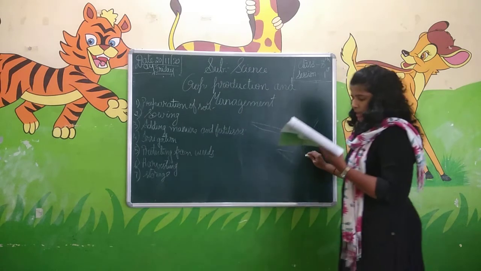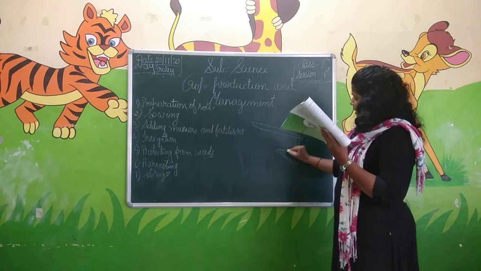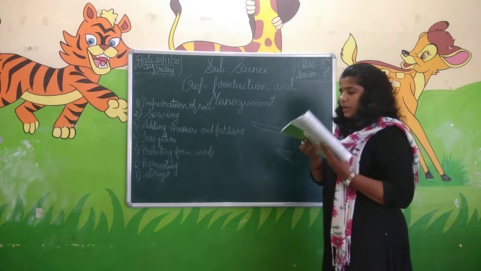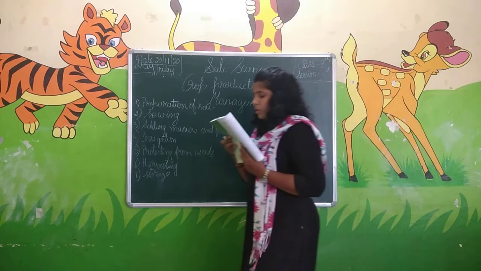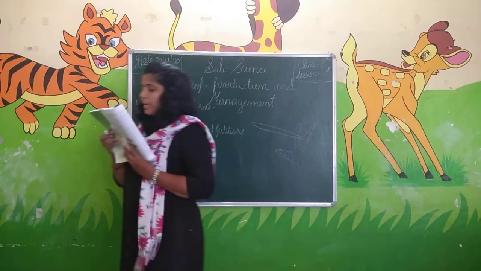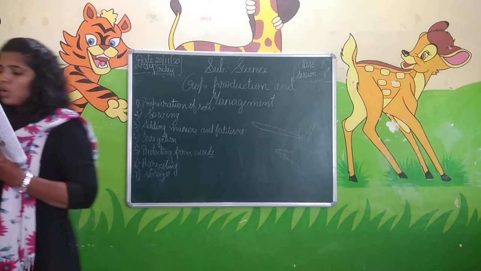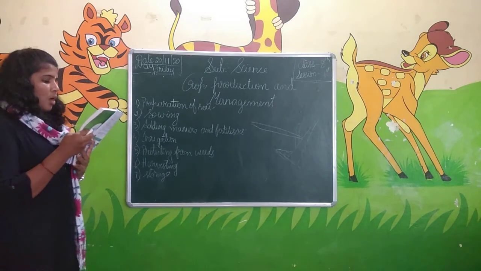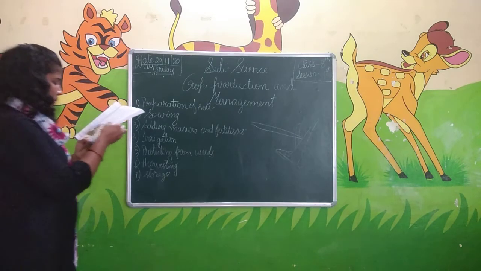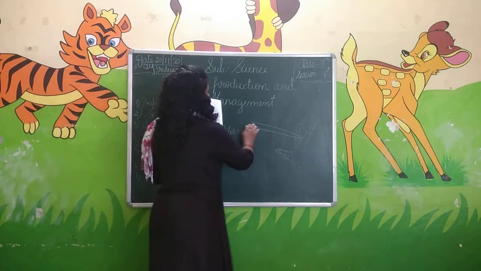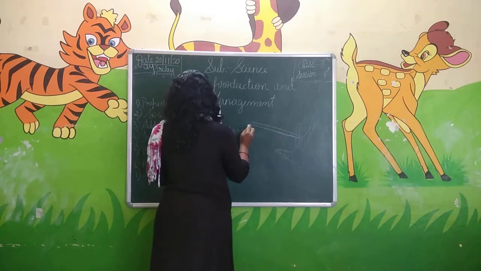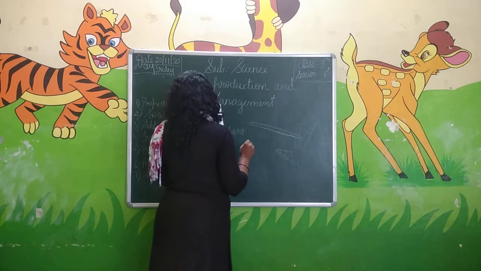It has a triangular shape, and here there is a big iron piece which is attached to the wood. That is called what? Plowshare. The main part of the plow is a long log of wood which is called the plow shaft. The main part of the plow is this big wooden stick. That is called the plow shaft.